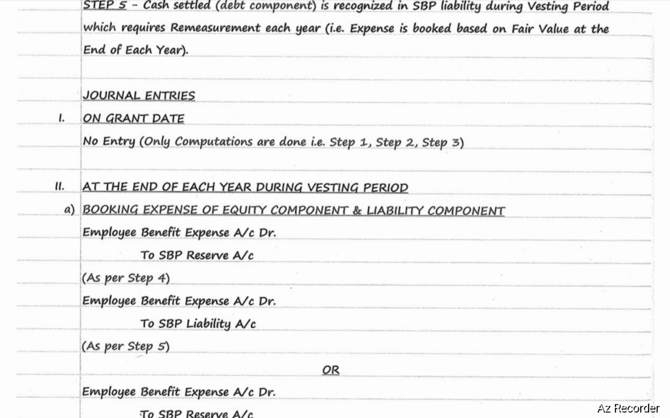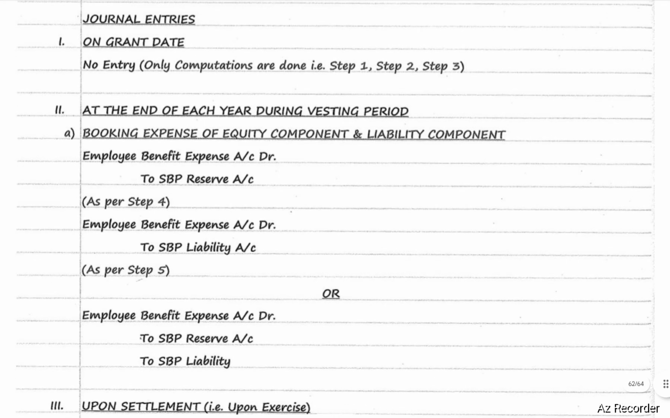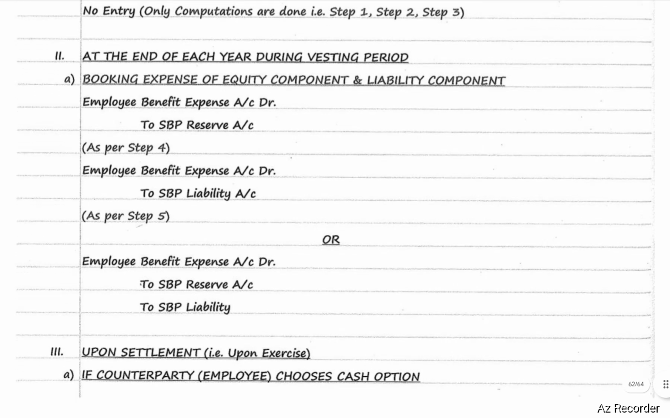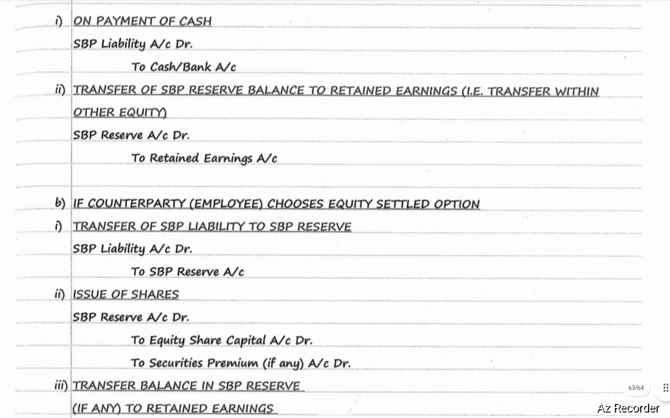At the end of each year during vesting period, booking expense of equity component and liability component. Employee benefit expense account debit to SBP reserve account as per step number 4. Employee benefit expense account debit to SBP liability account as per step number 5, or employee benefit expense account debit to SBP reserve to SBP liability. Upon settlement, that is upon excess, if counterparty, employees chooses cash option, on payment of cash, the entry will be SBP liability account debit to cash or bank.